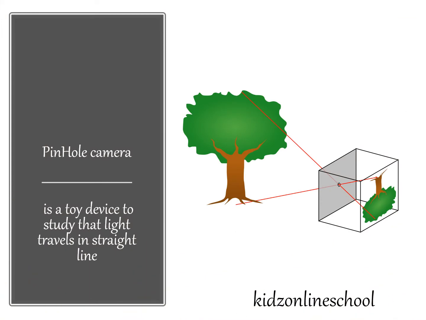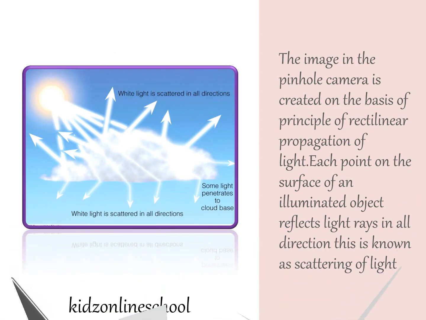Pinhole camera. A pinhole camera is a toy device to study that light travels in a straight line. The image in the pinhole camera is created on the basis of the principle of rectilinear propagation of light. Each point on the surface of an illuminated object reflects light rays in all directions. This is known as scattering of light.